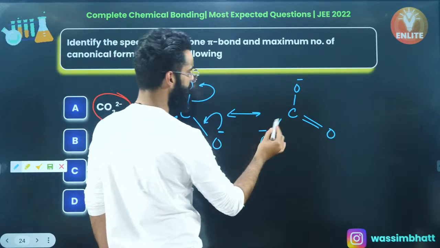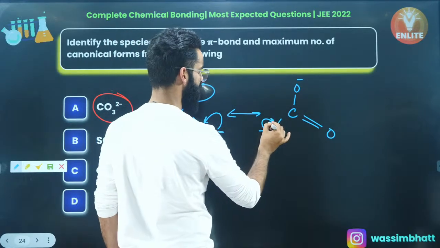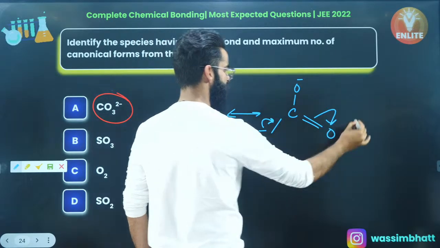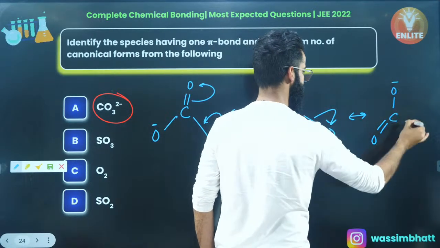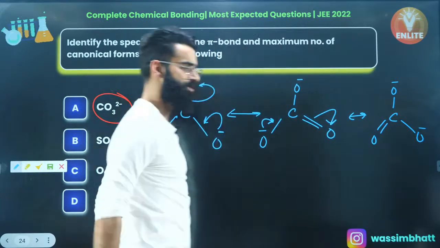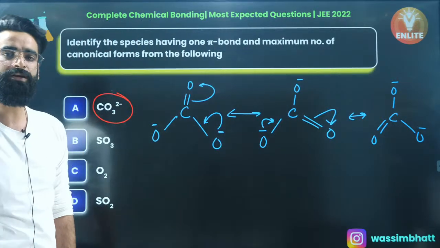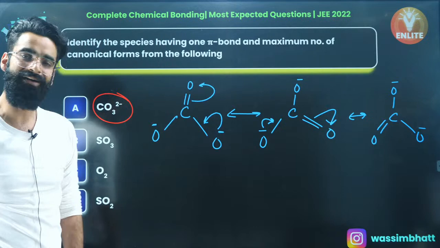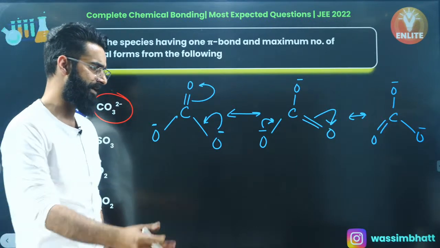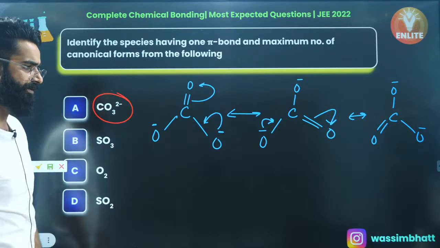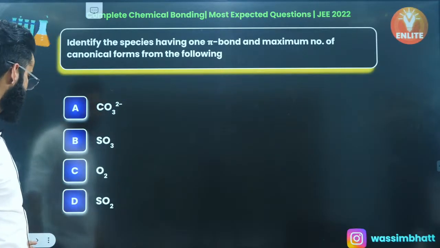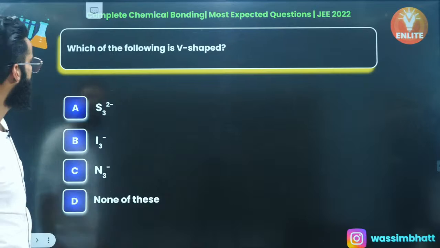One more canonical form will be like this. Shift this in this way, then shift in this way. Perfect, it's one more canonical form. It's C, double bond O, this oxygen carrying negative, this oxygen carrying negative too. So CO3 di-negative is a structure which contains 1 pi bond and has maximum resonating structures, maximum canonical forms among all the species which are given to us. As simple as that. So option A is the correct answer of this particular question, my dear people. Moving on to one more.